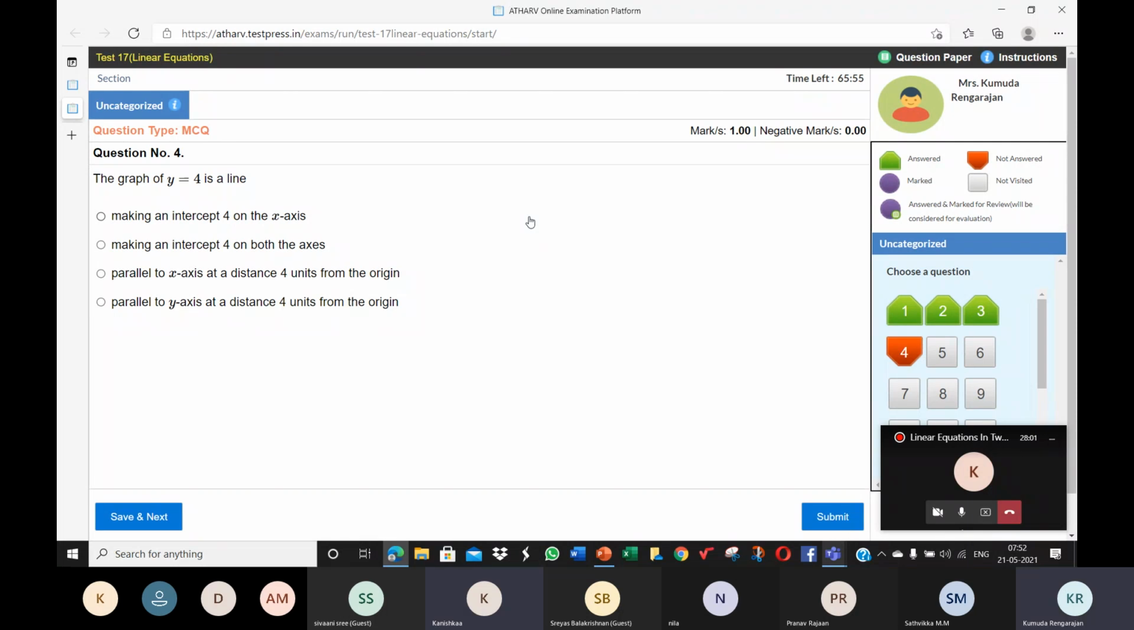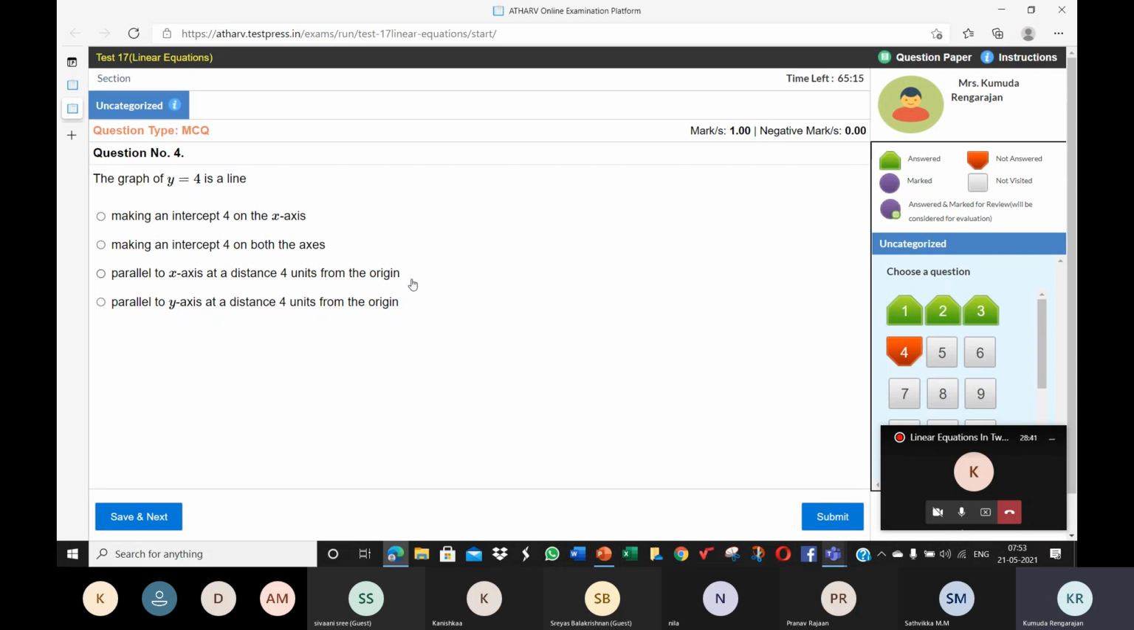Parallel to the x-axis, ma'am, at a distance of 4 units. All right. We understand what the word origin means. So the graph of y is equal to 4 is a line parallel to the x-axis. When it is y equal to something, it will be parallel to the x-axis. When it's x equal to, say, 4, then it will be parallel to the y-axis. The graph of y is equal to 4 is a line parallel to the x-axis at a distance of 4 units from the origin.